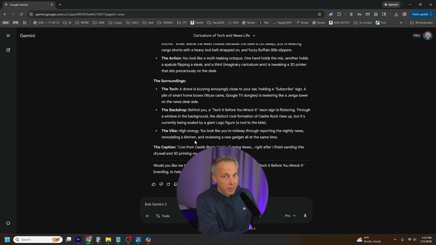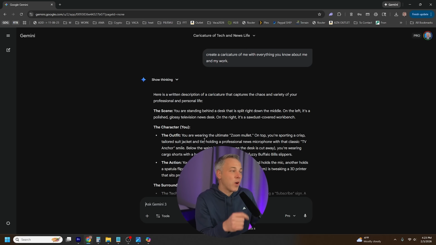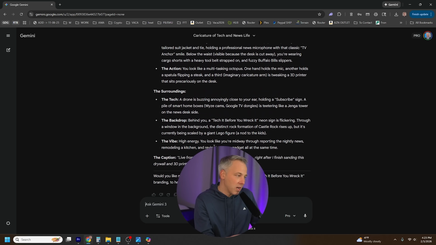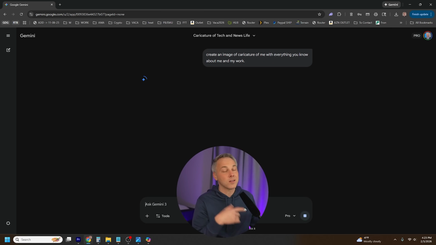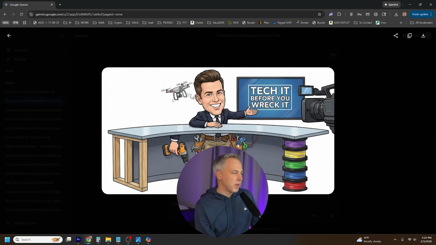So some of these tools, Gemini is a good example, sometimes you have to say, create an image of a caricature, and that's what it needs to give you the actual picture. So I'm going to come back and retype that prompt, but this time I'll simply say, create an image of a caricature of me with everything you know about me and my work. So let's try again. All right, boom, take a look.